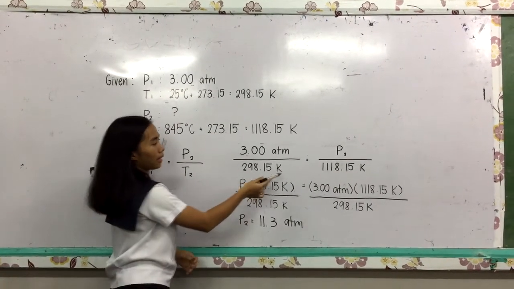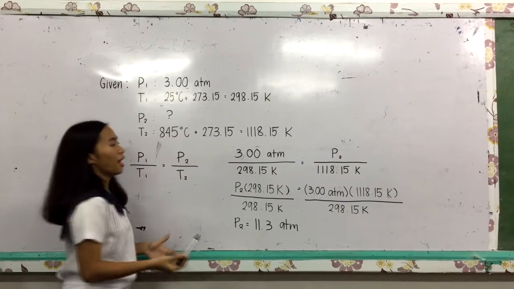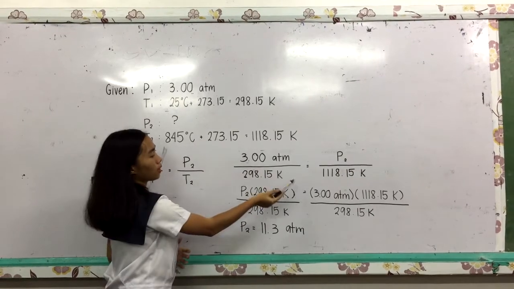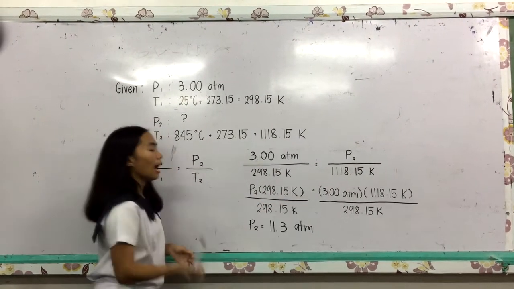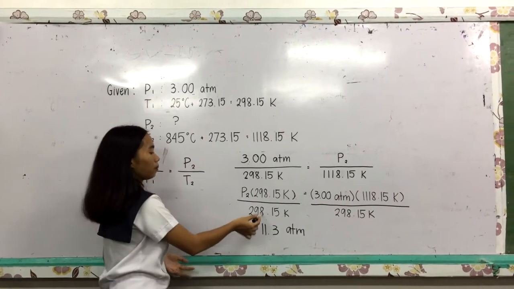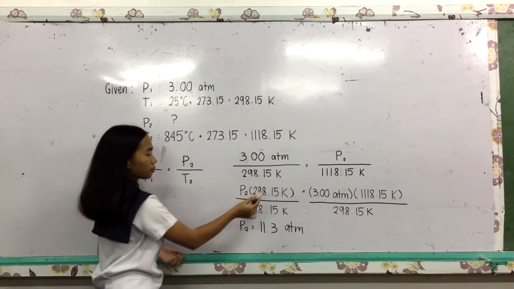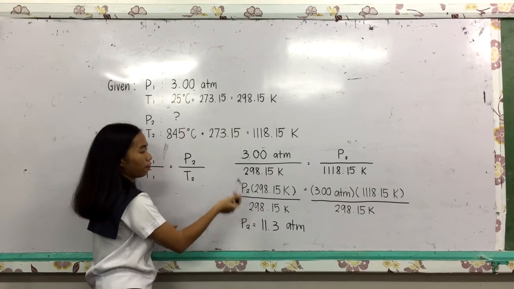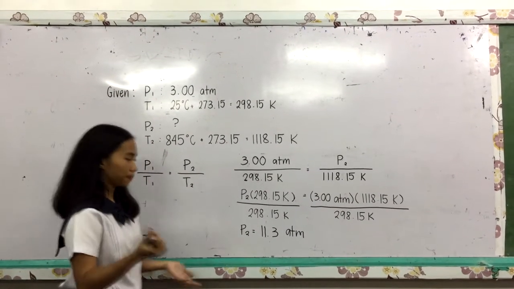298.50 must multiply with the final pressure, and then we must cross multiply 3 atm to 1180.50 Kelvin, as you can see. And then we must divide both sides by 298.50 Kelvin. Why? In order for us to eliminate 298.50 Kelvin at the top and leave the final pressure. So in order to solve this, we must